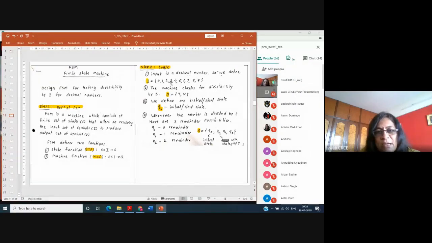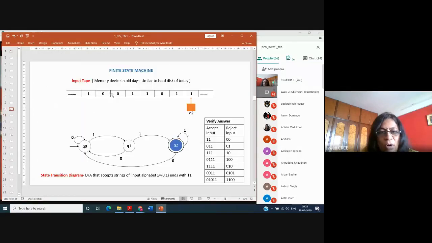Your number is made up of a combination of these symbols. So your number can be 953 or 256 or 367, or it can be 1500. Like this, your input is made up of a combination of all the symbols. It is a string. These are the symbols, and when you combine all the symbols together, you get a string. Your decimal number will be stored in the form of a string on this input tape.